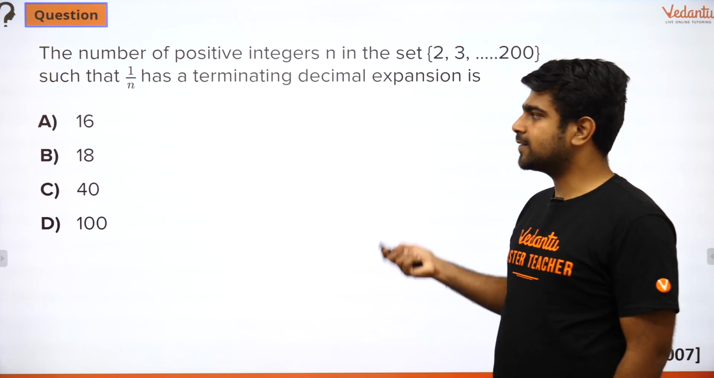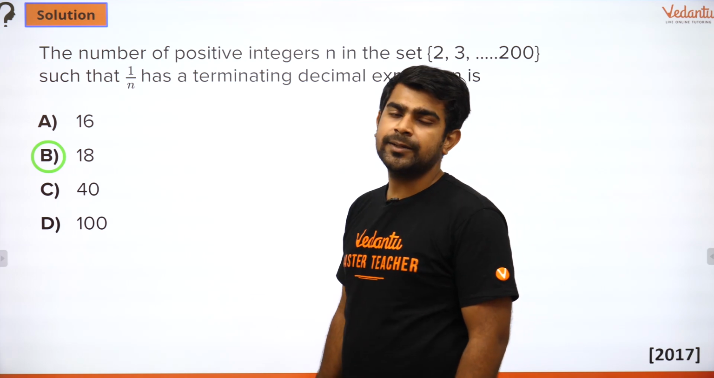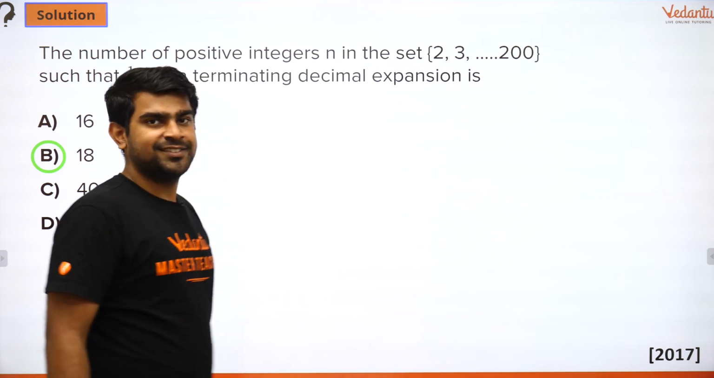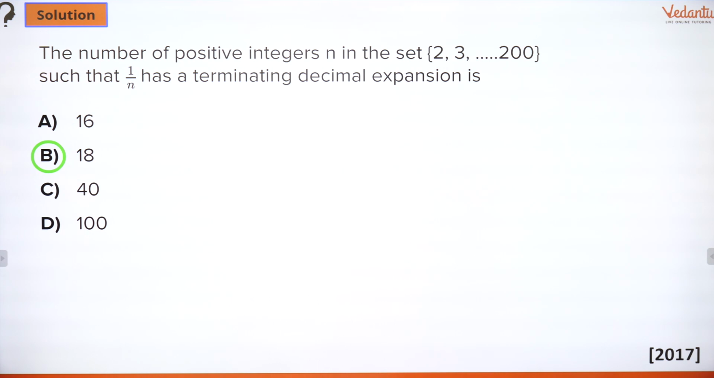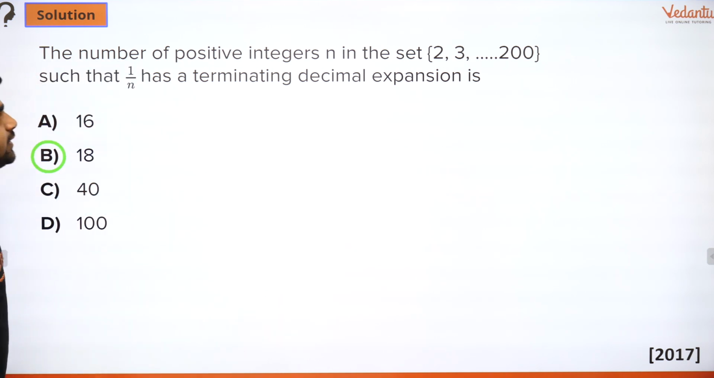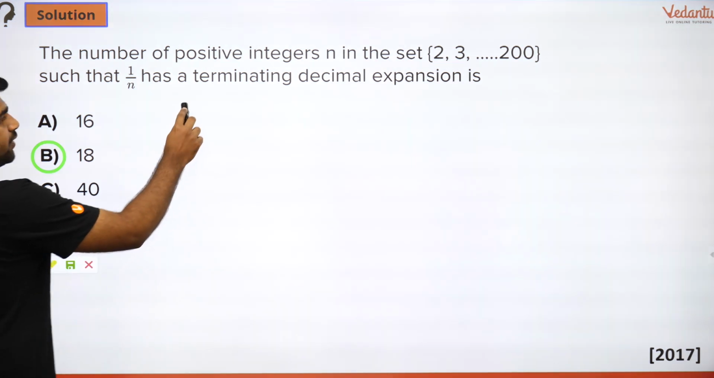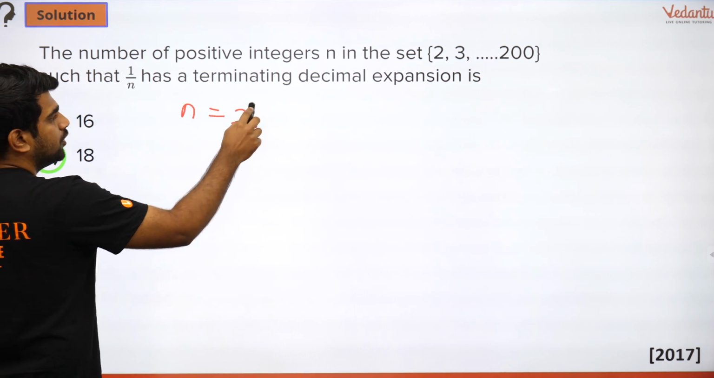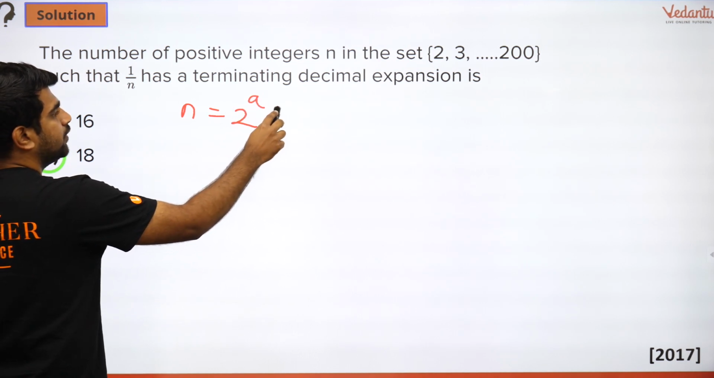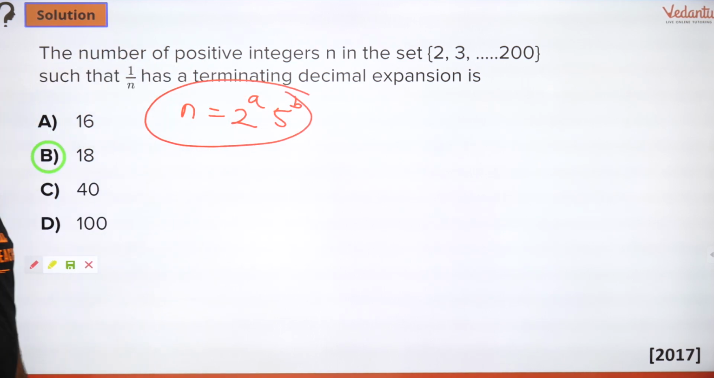By now some of you might have commented the property. The answer for this question is option B, 18. So what is the property? The property of a terminating decimal is that n will have only powers of 2 and 5. So n will be of the form 2 to the power a, 5 to the power b. Only if this is there, it is going to be terminating.